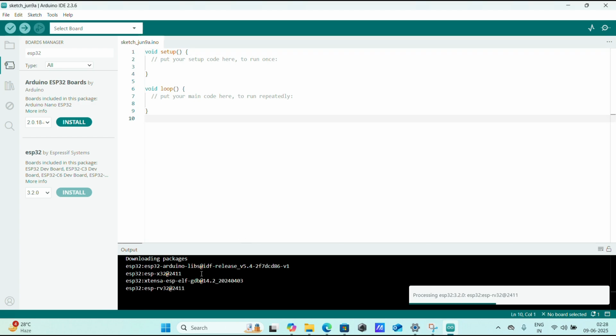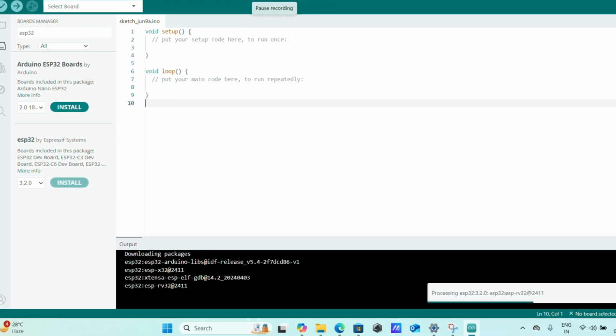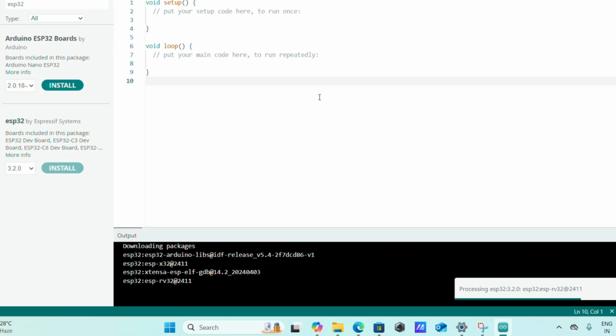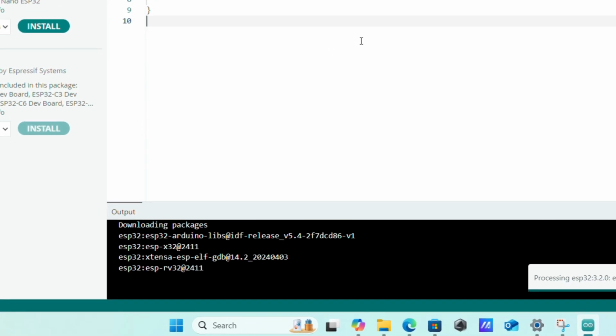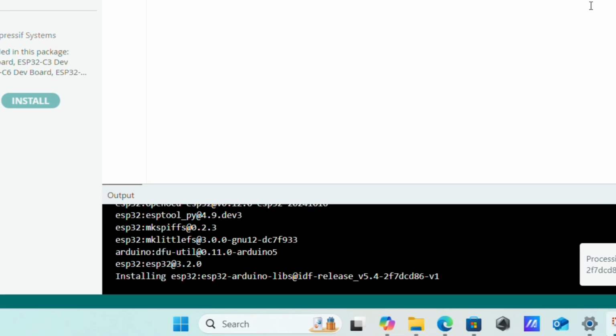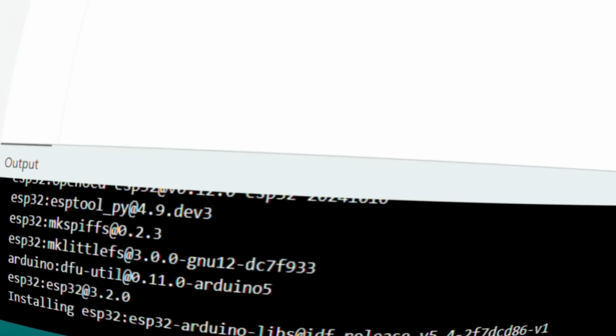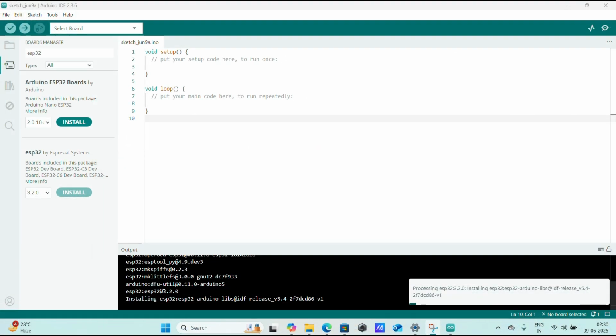Here we can see the downloading packages. After downloading the packages, the installation process will automatically begin, and we can see it here.